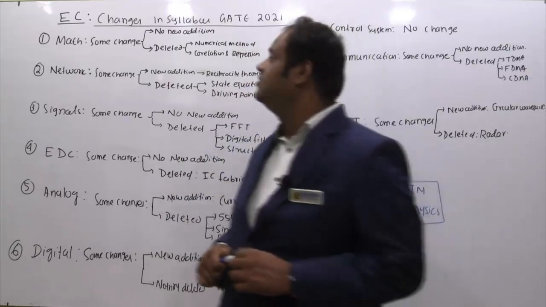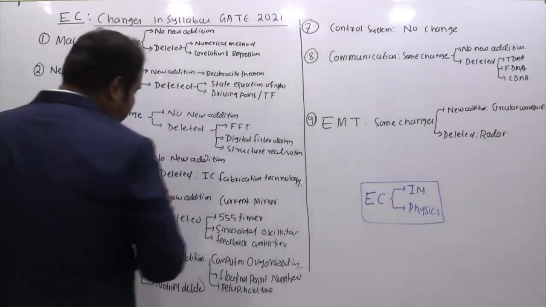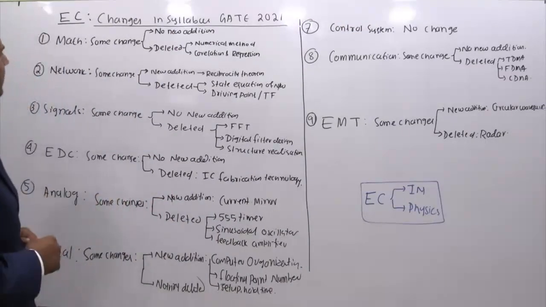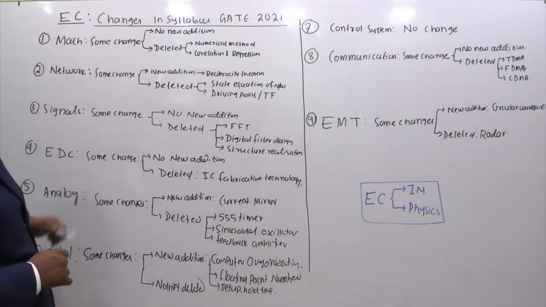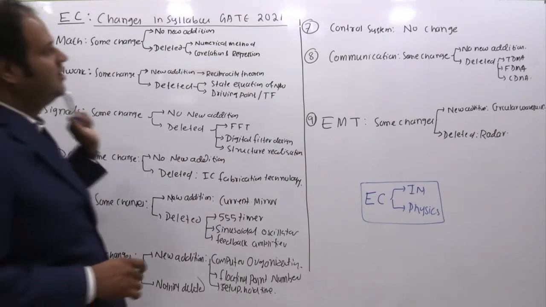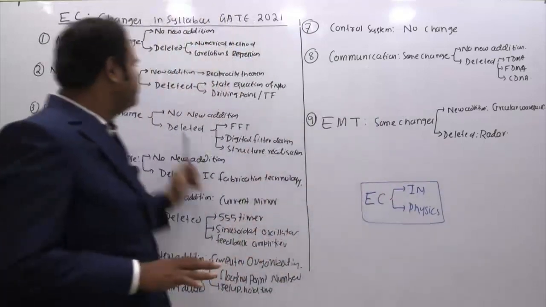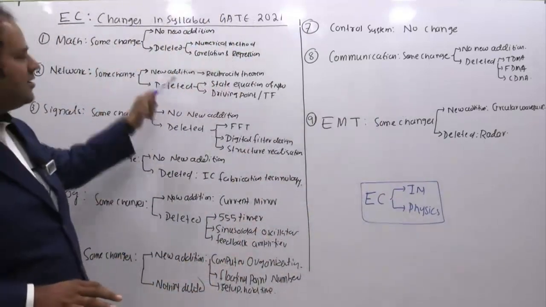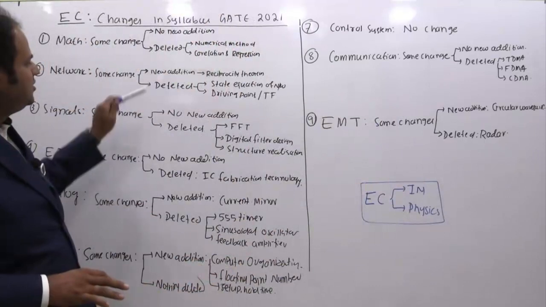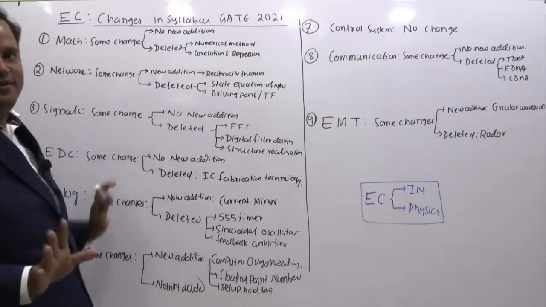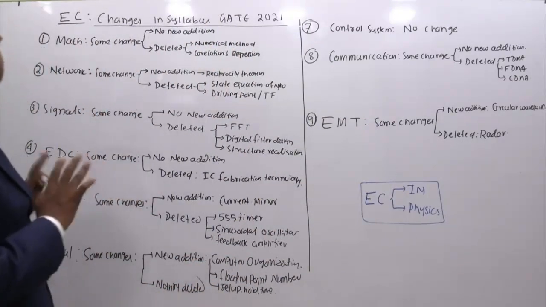So let's start with maths. The way I'll be explaining is by writing the subjects. Where there are some changes, for example networks, I will note them. Let's say in control systems, no change. No change means no further discussion. If there are changes, I will say what is newly added and what is deleted, with deleted meaning with respect to the GATE 2020 syllabus. This is what I have done for all these subjects.